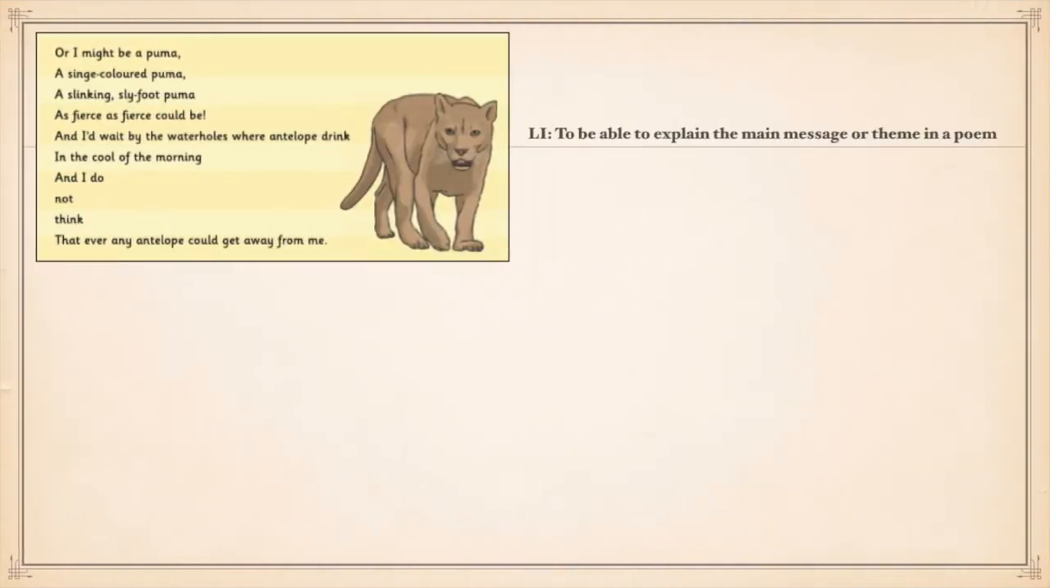And let's move on now to verse 3. So, as you can see, verse 3 is based on the puma. And once again, the aim is the same as before, to be able to explain the main message or theme in a poem. So let's have a look at question A. How does the puma move in verse 3? So look for any information in there about how the puma moves.